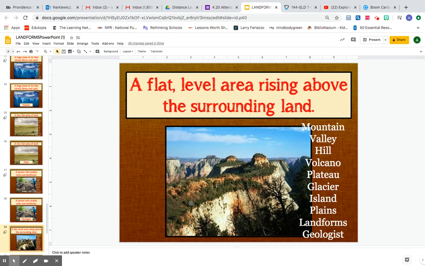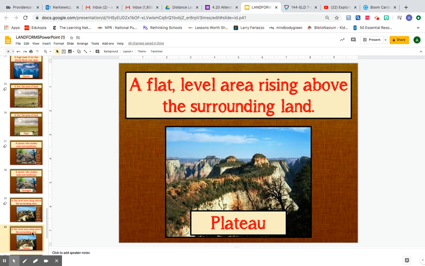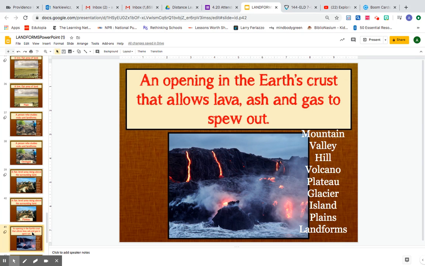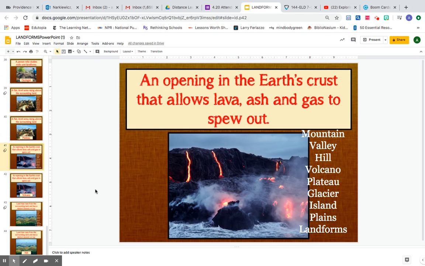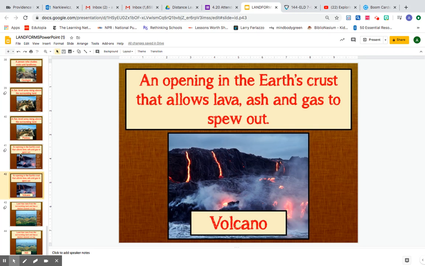A flat level area rising above the surrounding land. 3, 2, 1. Plateau. And an opening in the Earth's crust that allows lava, ash, and gas to spew out. It explodes. It's Miss Nark's favorite landform. 1, 2, 3.